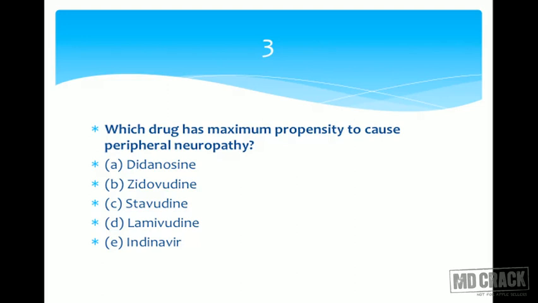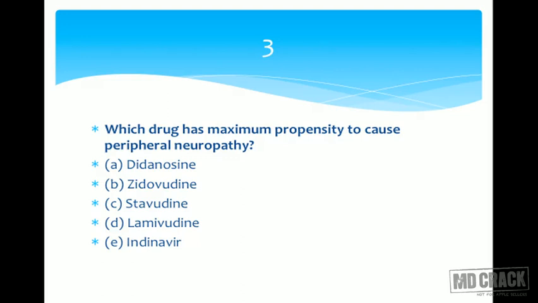So leave out the protease inhibitor, obviously, because protease inhibitors have important effects related to lipid metabolism and glucose metabolism. We are thinking of peripheral neuropathy, which is associated with the NRTIs. So we have 4 NRTIs: didanosine, zidovudine, stavudine and lamivudine. Out of which zidovudine, with one of the first agents, is more bone marrow toxic, and that's its most important toxicity.